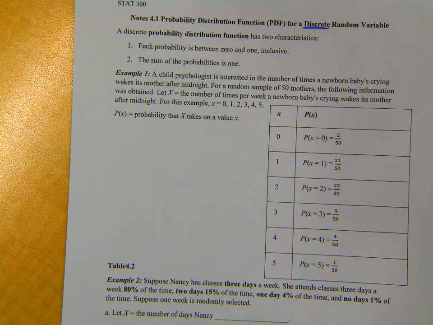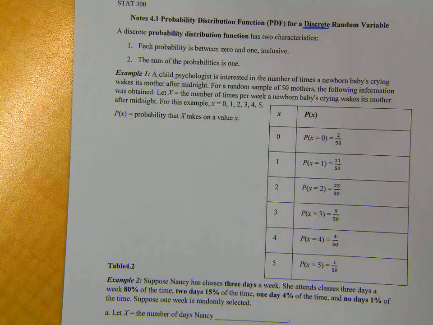Besides that, these are my possible outcomes. I can't get anything between 0 and 1. Your baby's not going to wake you up happy, right? So 0, 1, 2, 3, 4, 5. It could go on a little bit longer too, depending upon what kind of data we get.